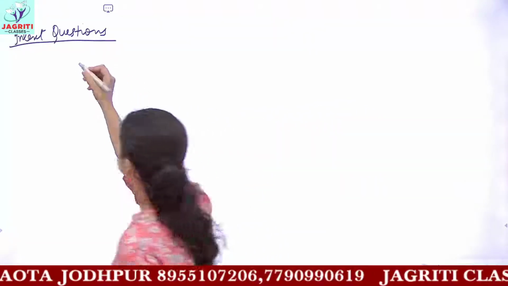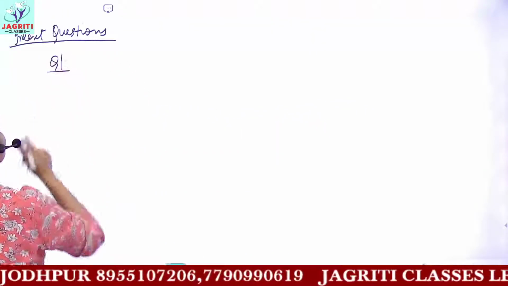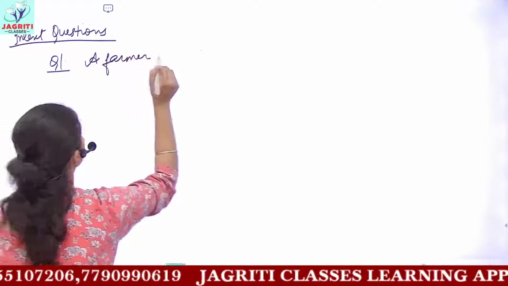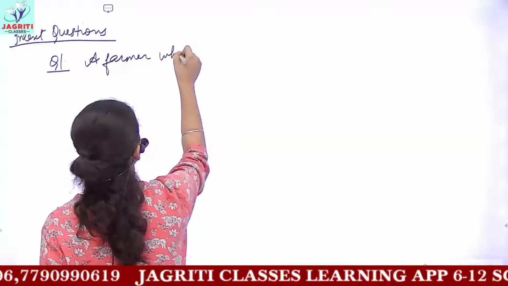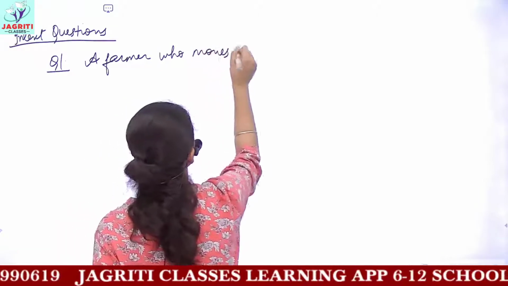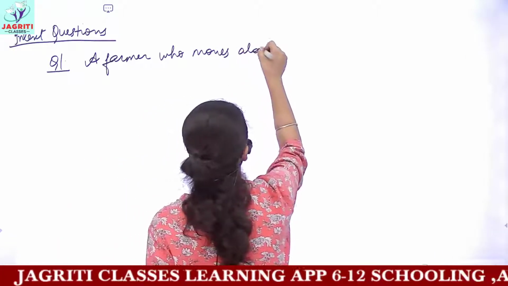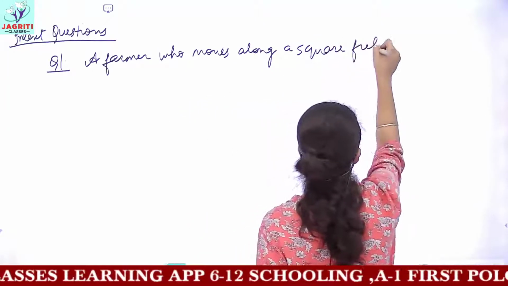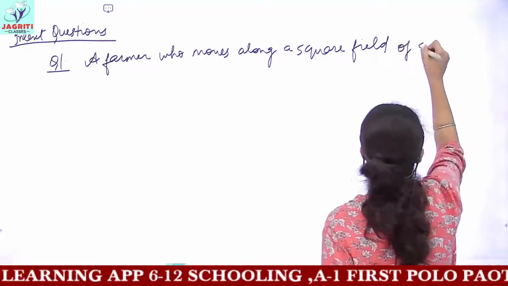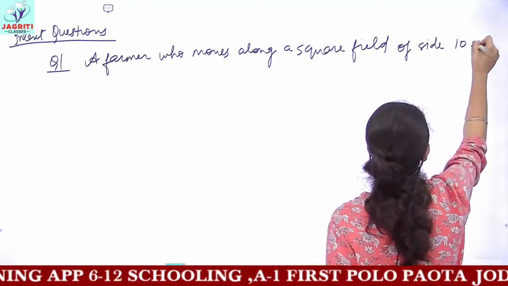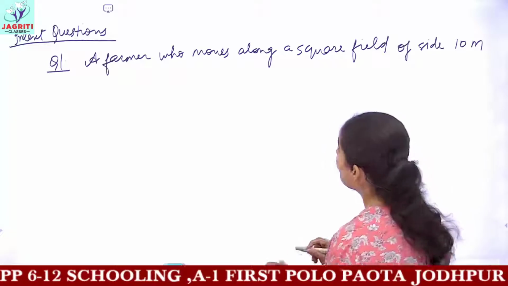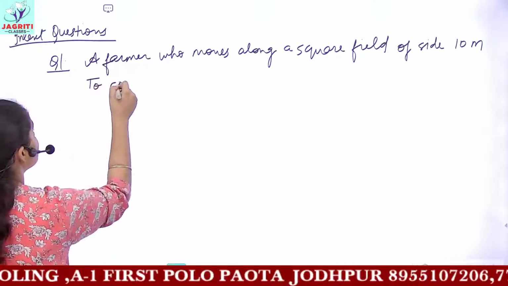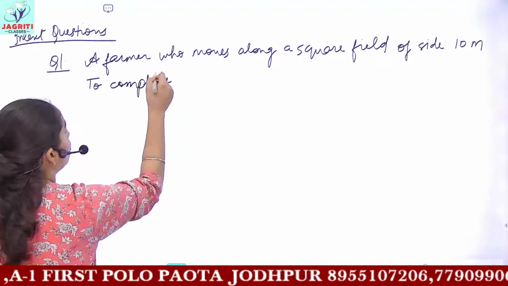So the first in-text question says that there is a farmer who moves along a square-shaped field of side 10 meter. The side of this square is 10 meter, and to move once along the field, that is to complete one round,